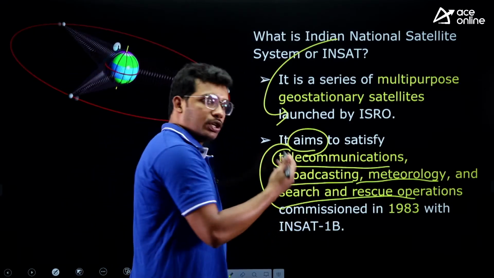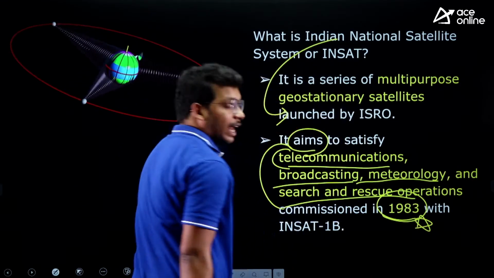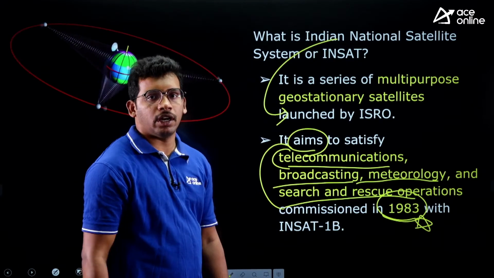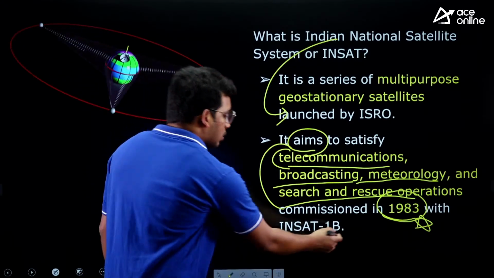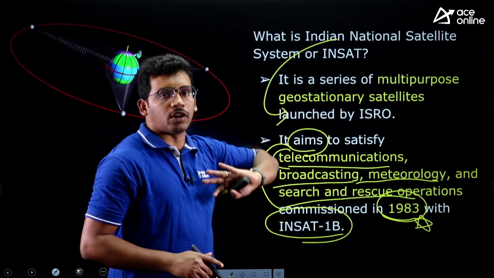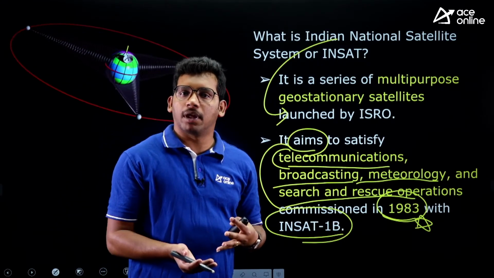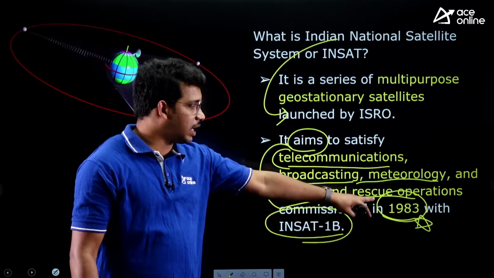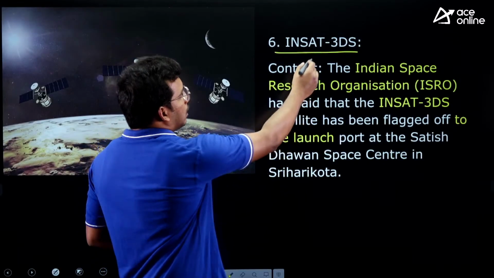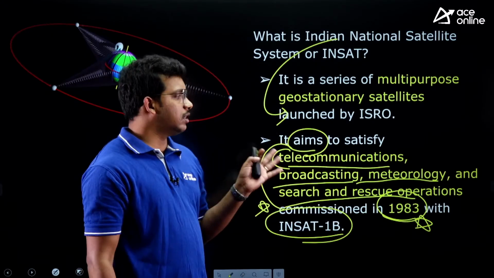So these are all the objectives of INSAT, and it was commissioned first in 1983, way back in 1983 when India won the Cricket World Cup, you can remember like that. So the satellite then was named INSAT 1B. This is a series of the Indian National Satellite System, and we have launched it more than 40 times based on upgradations. The first satellite that we launched was in 1983, named INSAT 1B. Now we are going to launch INSAT 3DS in February 2024. It is, I think, the 49th or 48th satellite in this series.